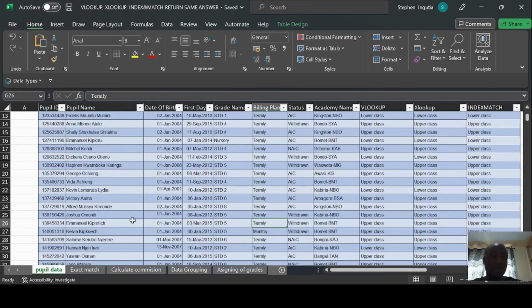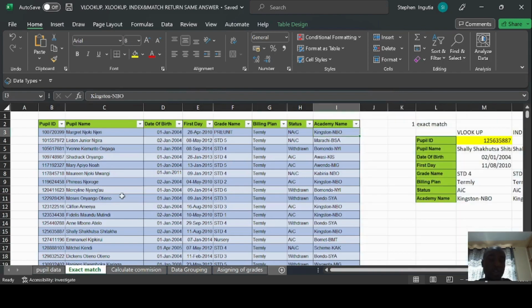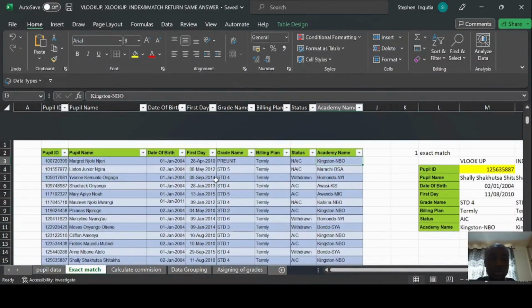So the first one, we can use both the functions to drive the same results, which are VLOOKUP, XLOOKUP, and INDEX and MATCH combined. The first thing we can use it for is to get an exact match. So I have a sample of data here that I'm going to take all of us through.